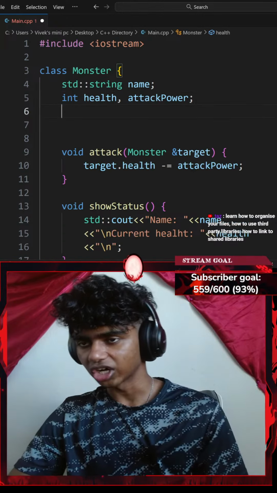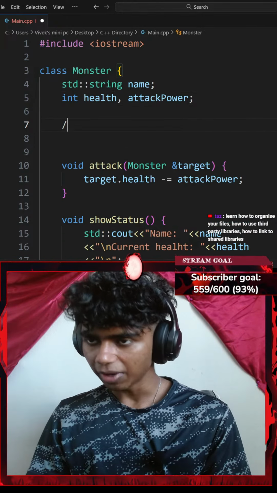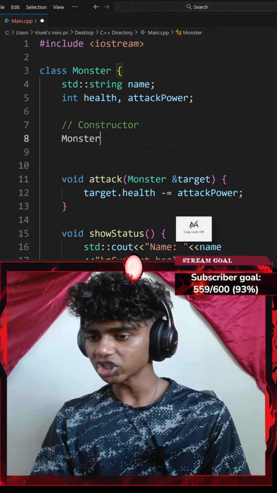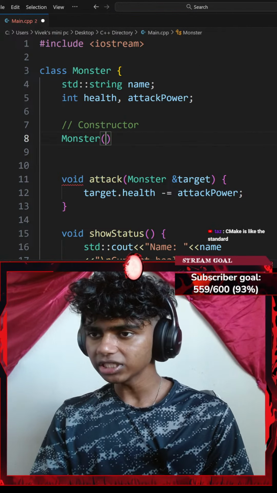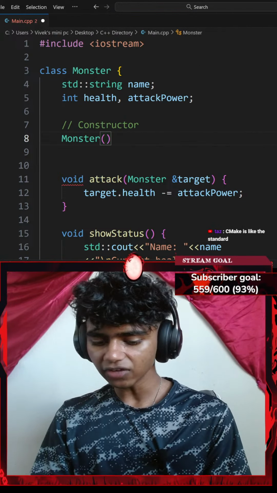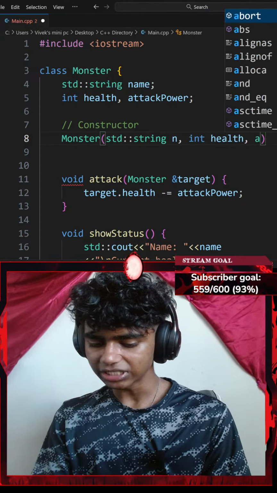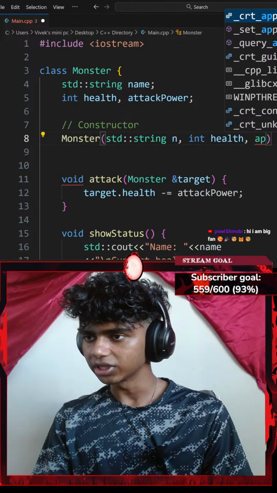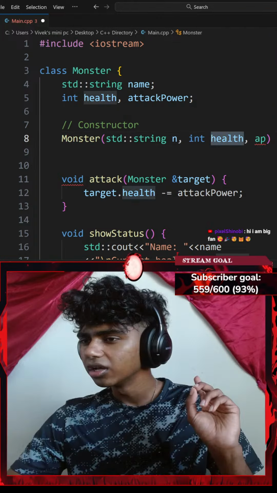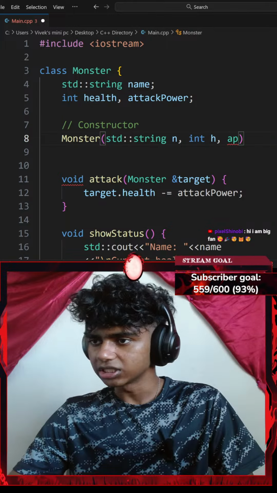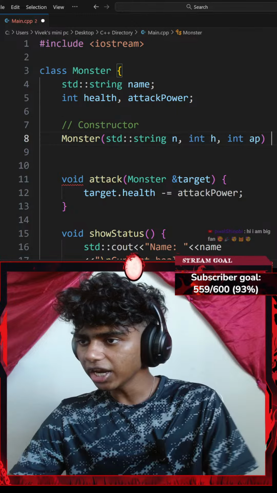Okay, I didn't add a constructor. Let's go ahead and add a constructor. Maybe I could go with a comment and add something like constructor. For my constructor, I'm going to invoke my monster class and then add a pair of parentheses and add a few parameters. First is going to be of name, second is going to be of health, and third is going to be of attack power. So I'll go with AP. And then let's change this to H for health. Okay, perfect. This is going to be an integer ending with a semicolon. Although before that, I'll add a pair of parentheses.